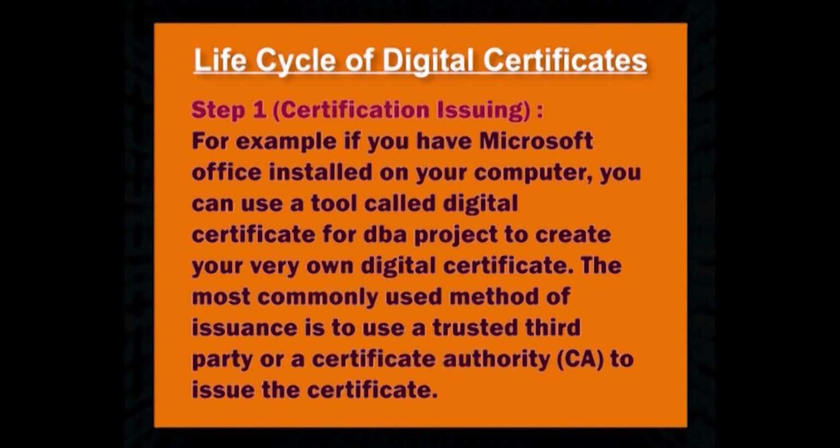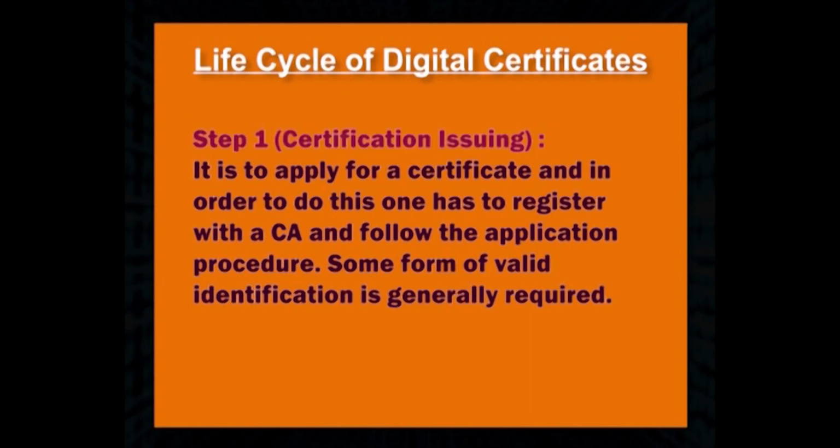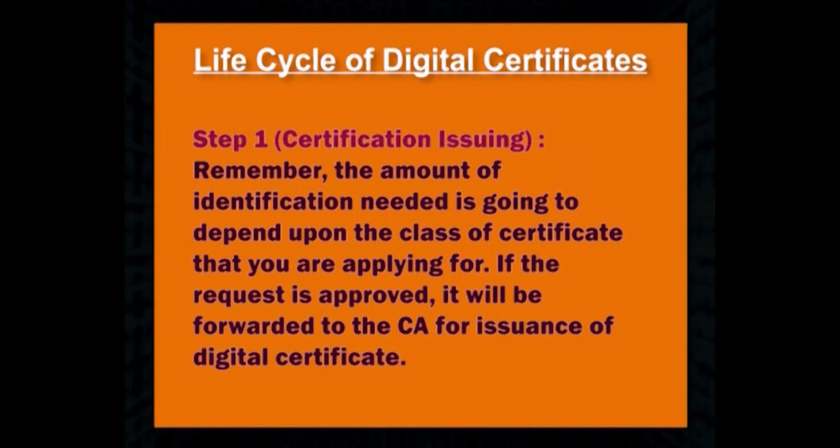The most commonly used method of issuance is to use a trusted third party or a certificate authority to issue the certificate. Step 1 of the life cycle process is to apply for a certificate, and in order to do this, one has to register with the CA and follow the application procedure. Some valid identification is generally required. Remember, the amount of identification needed is going to depend upon the class of certificate that you are applying for.